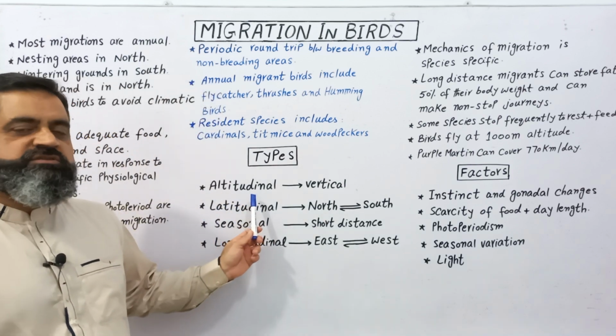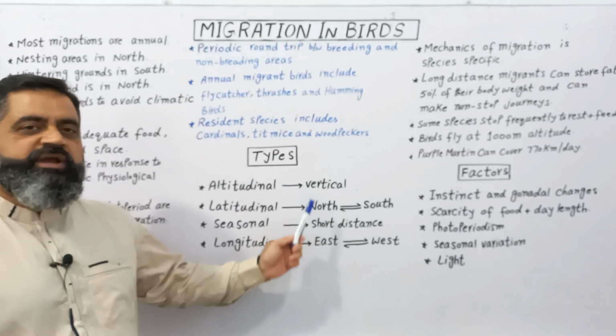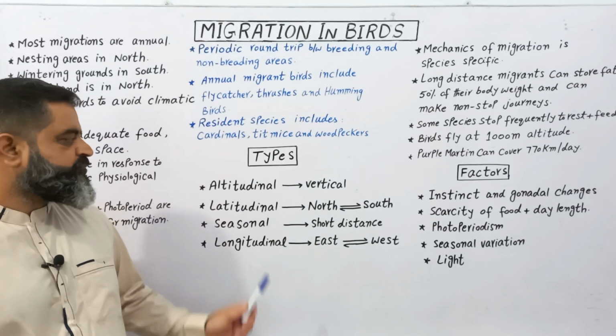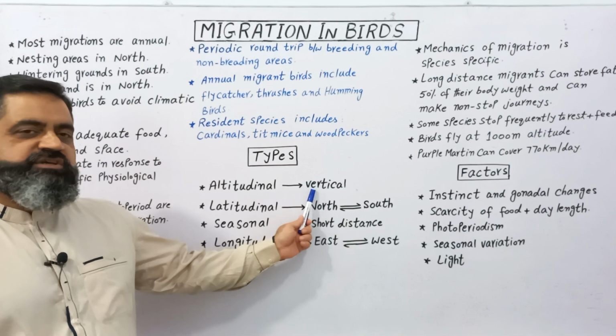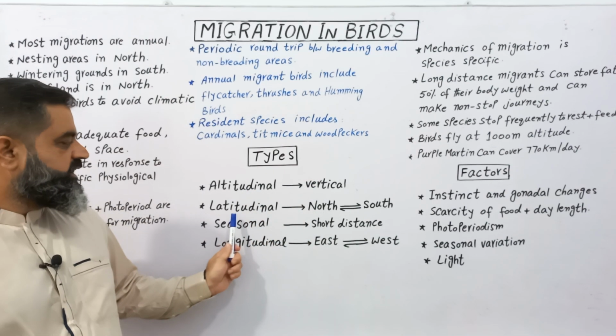And when winter is over, it migrates back towards its homeland. So if the migration is vertical, it is known as altitudinal migration.